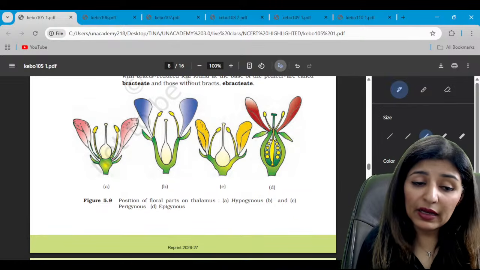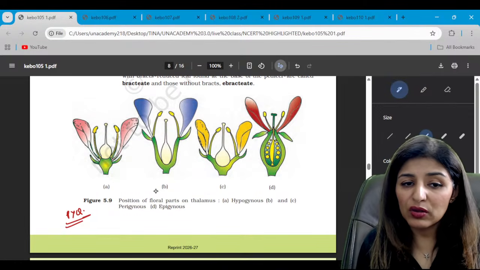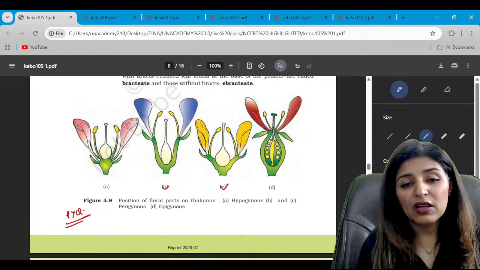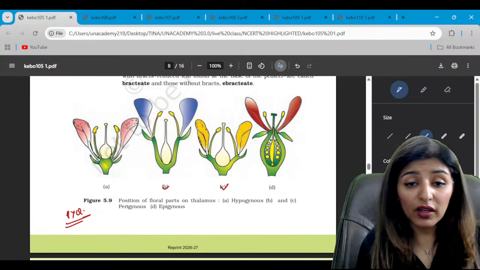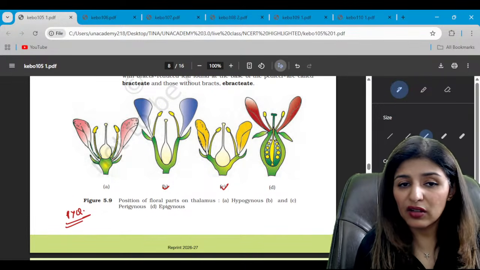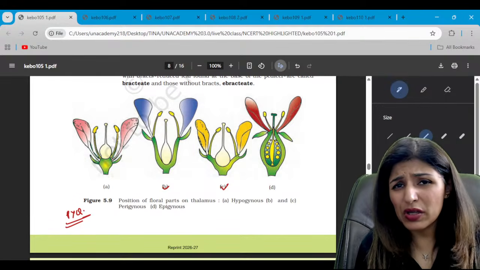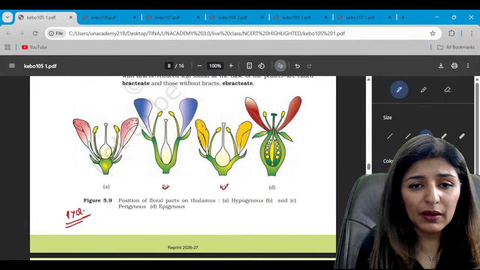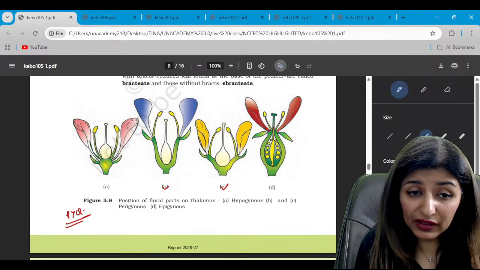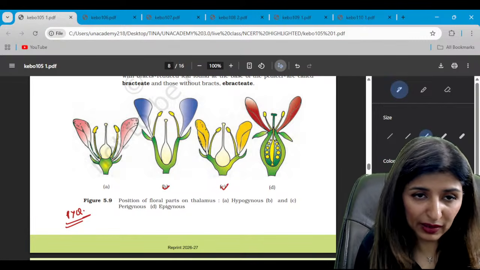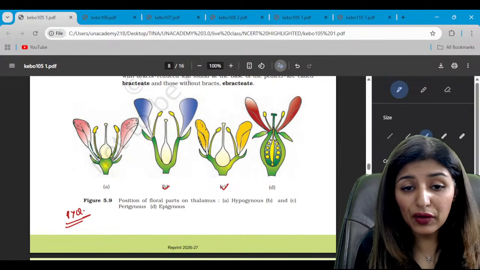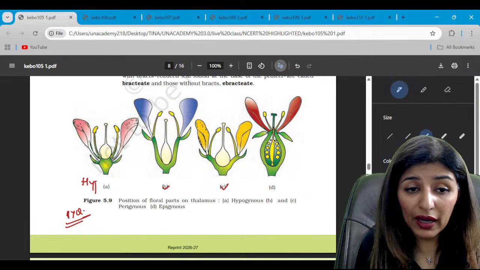Very important diagram, already a PYQ. So this diagram has already come up. They have asked what type of flower do these diagrams represent. I think it was a question in 24 or 23 perhaps. Both B and C diagrams were given and asked for the same. Now the first diagram represents the hypogynous flower.